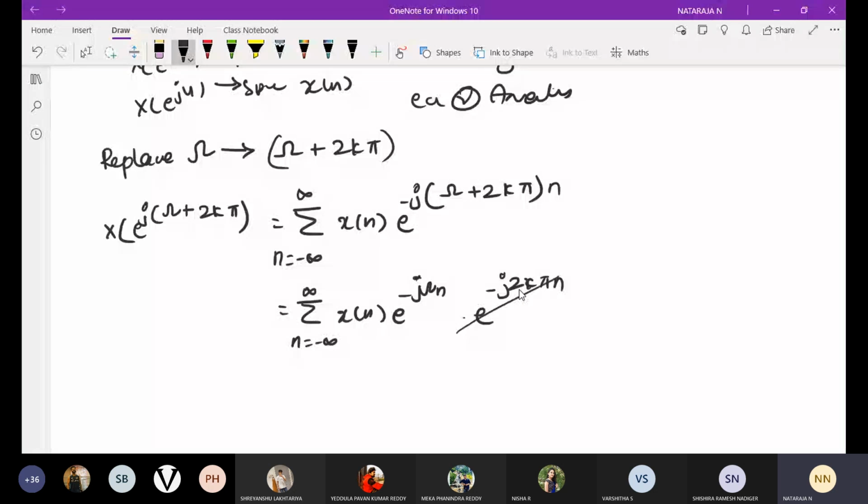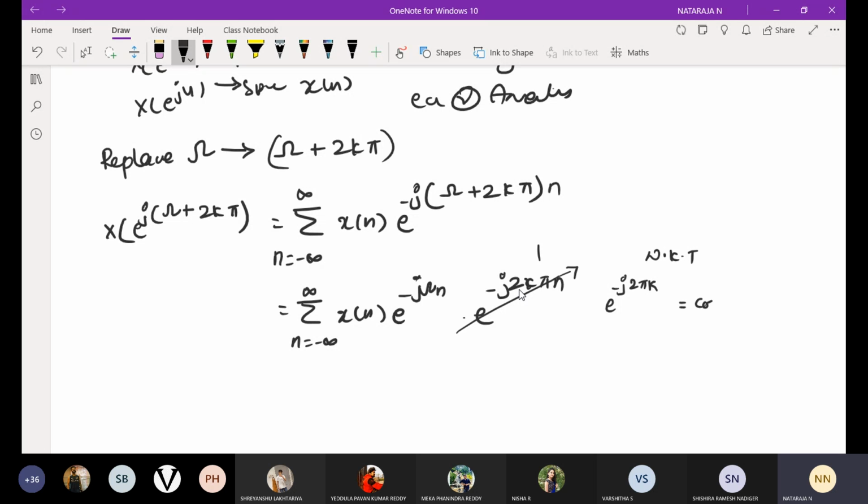I am going to make this factor equal to 1. How is this 1? We know that e power minus j 2 pi k is of the form e power minus j theta, that is cos theta minus j sin theta.